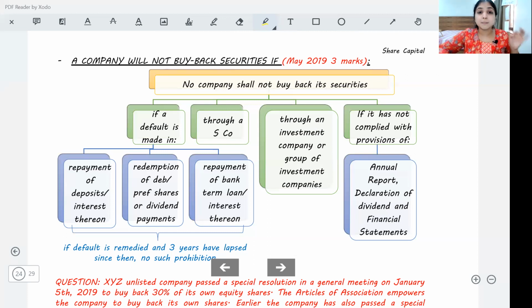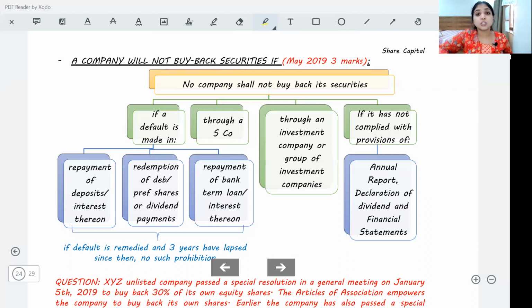We must complete the buyback within 12 months of passing the resolution. Then we must extinguish the shares within 7 days of completing buyback. After completing the buyback, for the next 1 year, you cannot make a buyback again. After completing the buyback, within 30 days, file a buyback return with ROC and SEBI, SEBI only if it's a listed company.